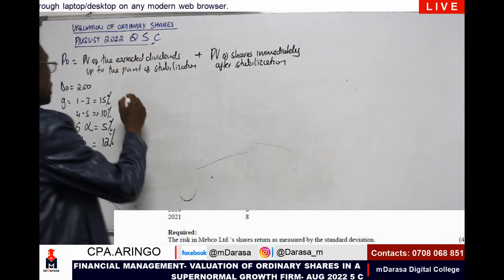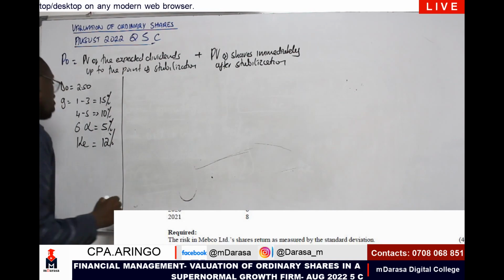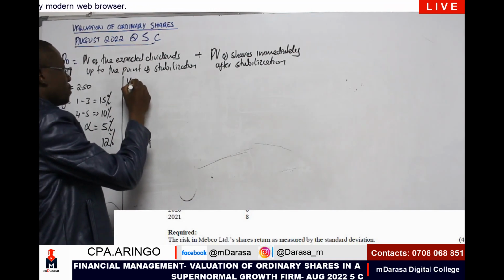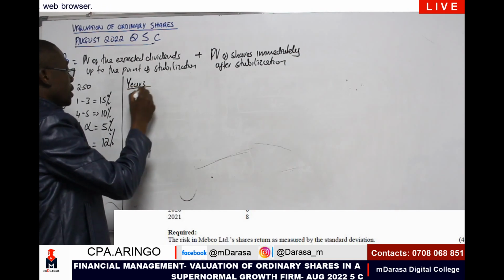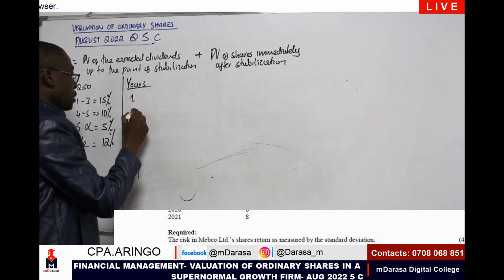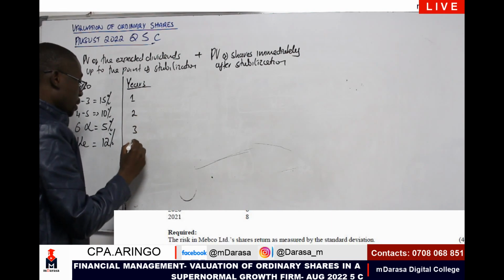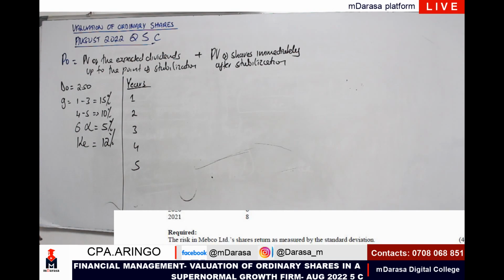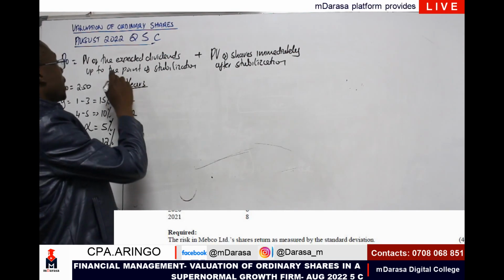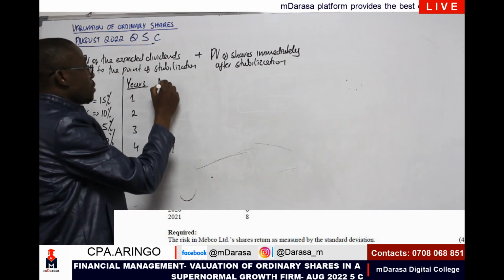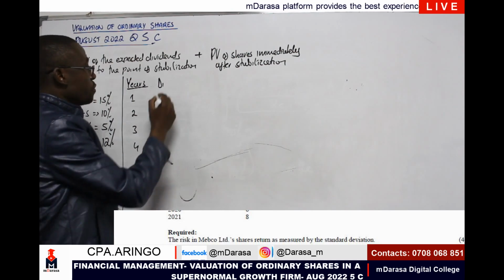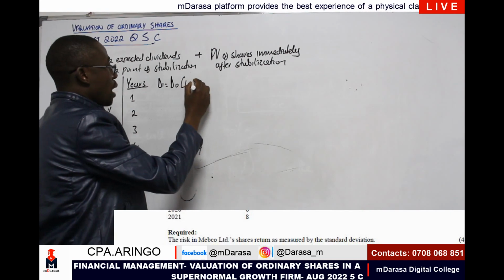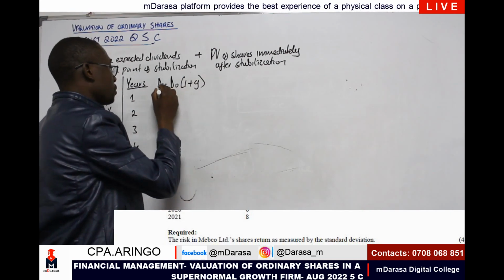At this point, I'm going to prepare this small schedule where we have years 1, 2, 3, 4, 5. What about expected dividends? I need to determine my D1. D1 will be equal to our current dividend D0 times 1 plus g.